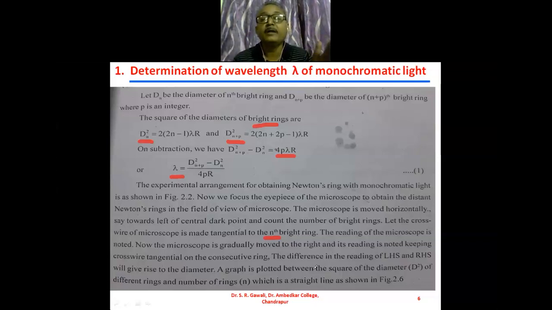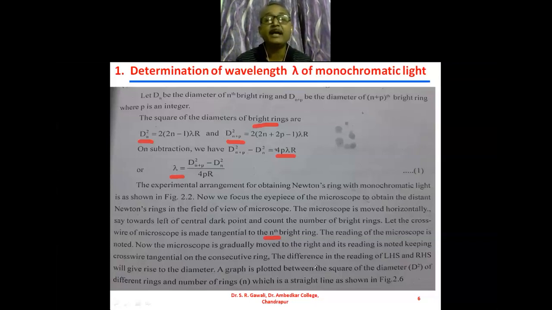So the reading of the 18th bright ring on the left hand side and reading of the 18th bright ring on the right hand side, if we take the difference between the two, then it will give us the diameter of the 18th bright ring. So in this fashion, we will obtain the diameter of the 16th bright ring, diameter of the 14th bright ring, and so on up to the diameter of the second bright ring.